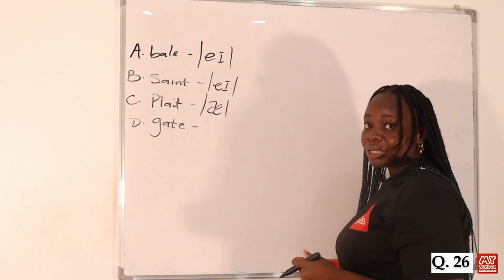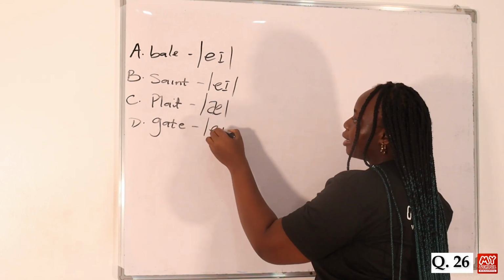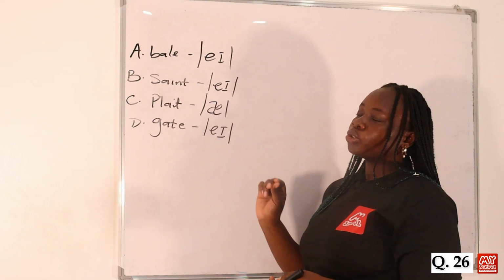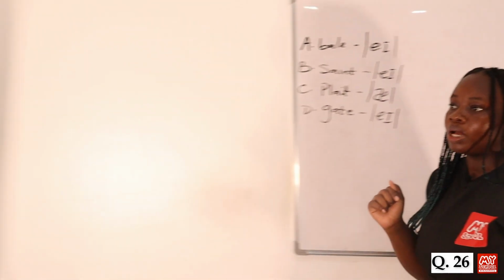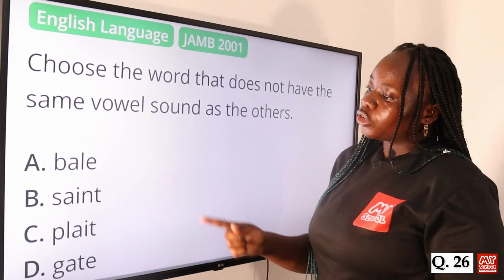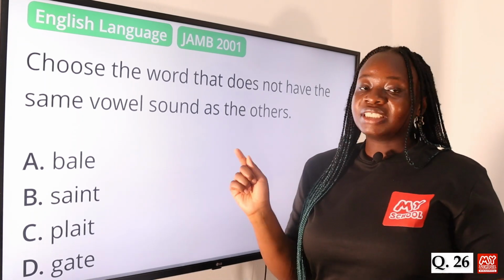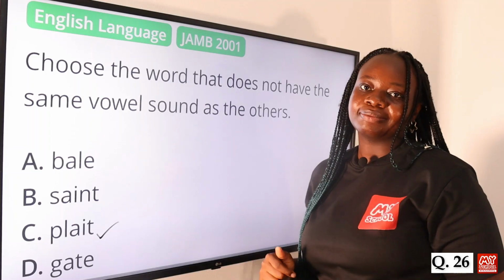Then option D is pronounced gate. So we still have the vowel sound A here. So we can see that option C is the only one that has the short A sound. So let's go to the screen to mark our answer. From the transcription of the vowel sound, we can see that option C is the only one that doesn't have the same vowel sound as the others. This makes option C the answer to this question.